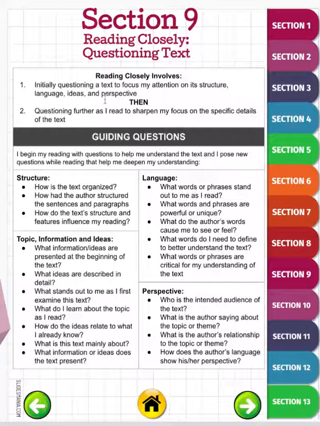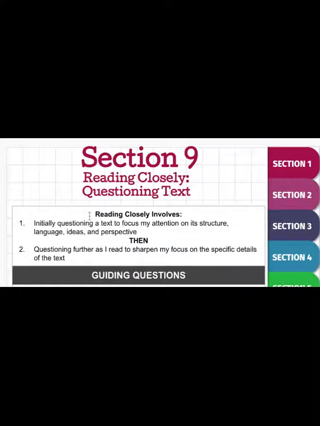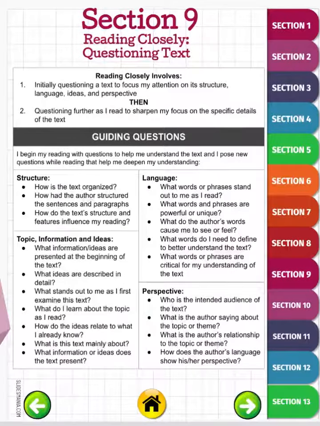The reason why is, remember at this top part of questioning text where it says number one, we initially question a text to focus its attention on structure, language, ideas, and perspectives. So when we initially read a text, we are really focusing on what the text is saying and how it's set up, but we aren't always getting the whole idea or the deeper picture of a text. And then we move into sharpening our focus on the specific details of the text. So rereading it helps us comprehend the text a lot better, especially when it's a hard text like Prometheus.